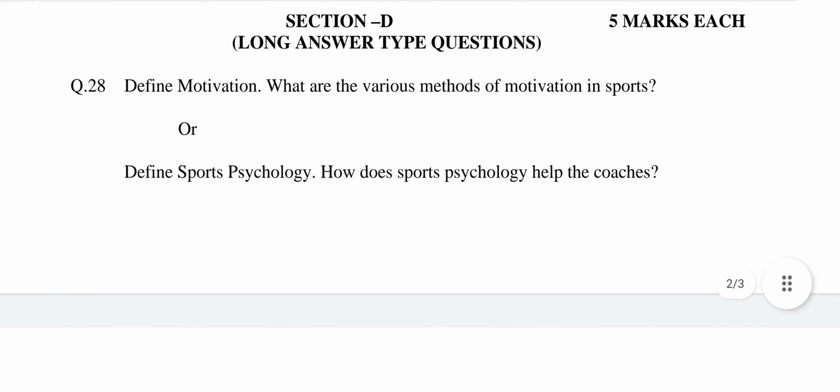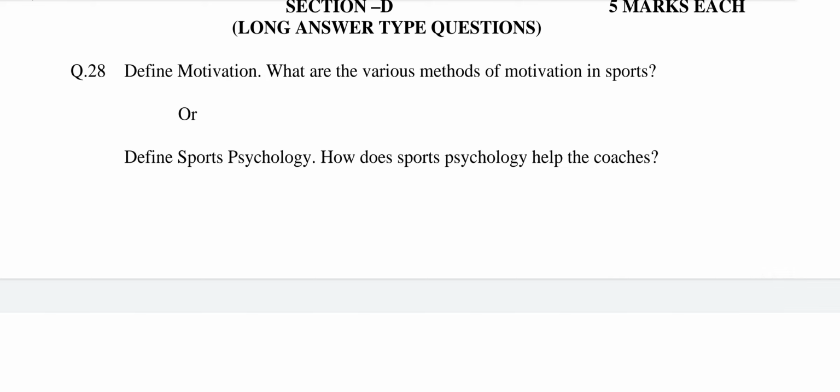Section D, long answer type questions. Each question carries 5 marks. Question number 28. Define motivation. What are the various methods of motivation in sports? This question is related to chapter number 3, Psychological Aspects of Physical Education.